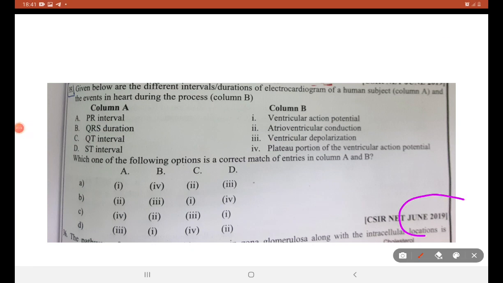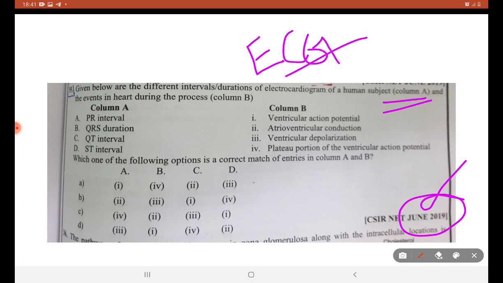Now another question from June 2019. Given below are the different intervals and durations of the electrocardiogram of a human subject in column A, and the events of the heart during the progress. We are going to match the options with A. This is a question from the ECG topic. So let's try. First, the most familiar thing is the QRS complex. QRS complex refers to ventricular depolarization. B matches with 3. This is the only point where B matches with 3. So B is the right answer.